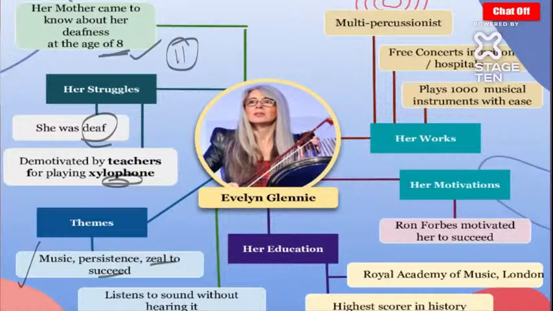She used to listen to the sound without hearing it. As in, she used to feel the music. She didn't hear it, she felt it, by her fingertips, lower lip, upper lip, the nails, and the foot.